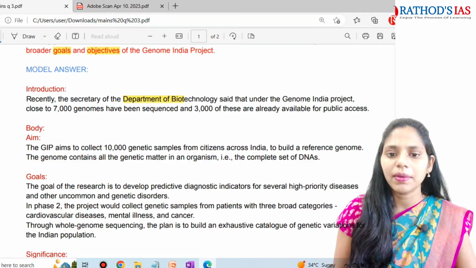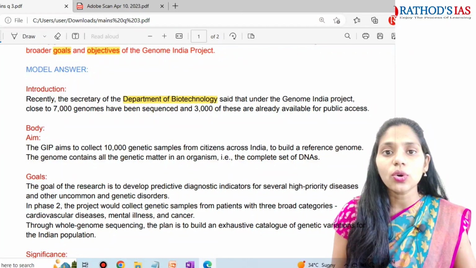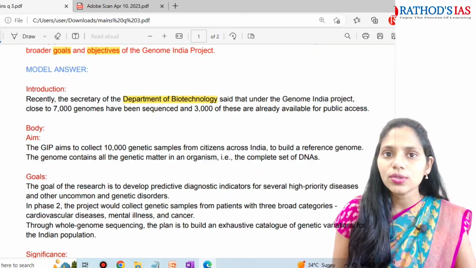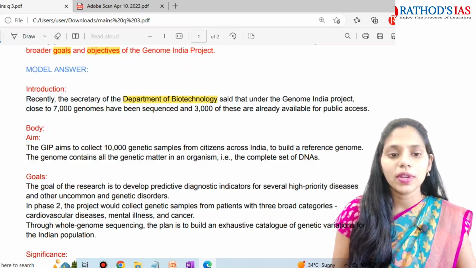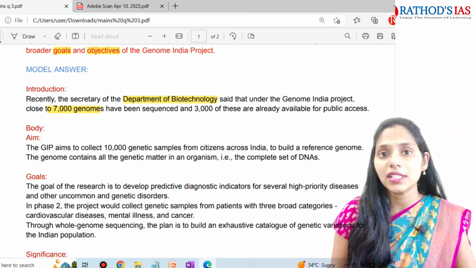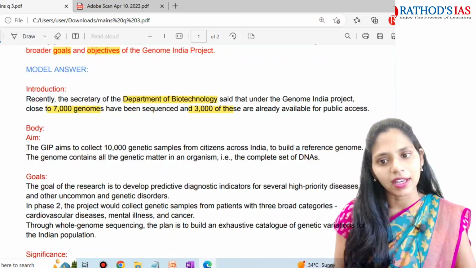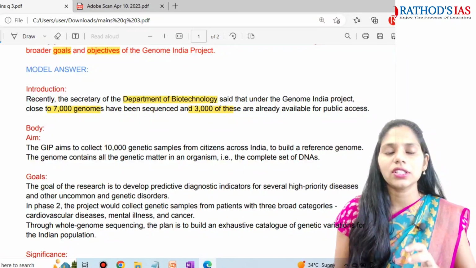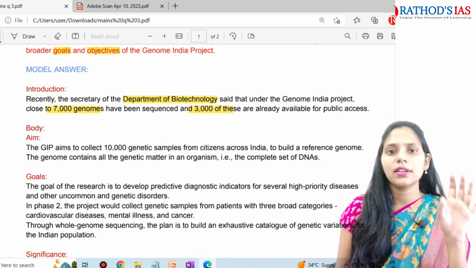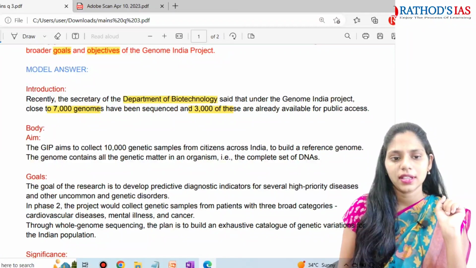Recently, the Secretary of the Department of Biotechnology said that under this Genome India project, close to 7,000 genomes have been sequenced. So how many? 7,000 genomes have been sequenced, and about 3,000 are already available for public access. So here this is the introduction, and you can write a very simple introduction. Okay, so don't make the introduction much complex.